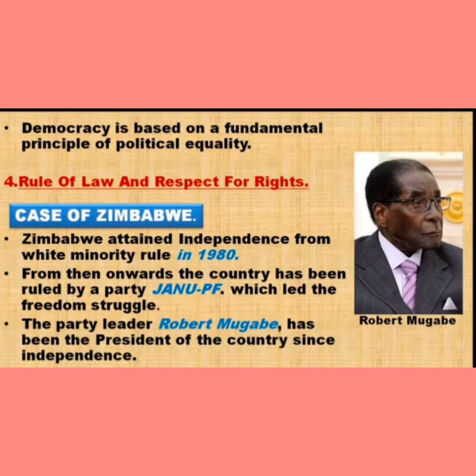Now, the next feature of democracy, you can say the last feature of democracy, is the rule of law and respect for rights. Now let's take the example of the case of Zimbabwe. Now children, in any democracy, there should be a government that rules within limits set by constitutional law and citizen rights. So this is what exactly we mean by the rule of law.